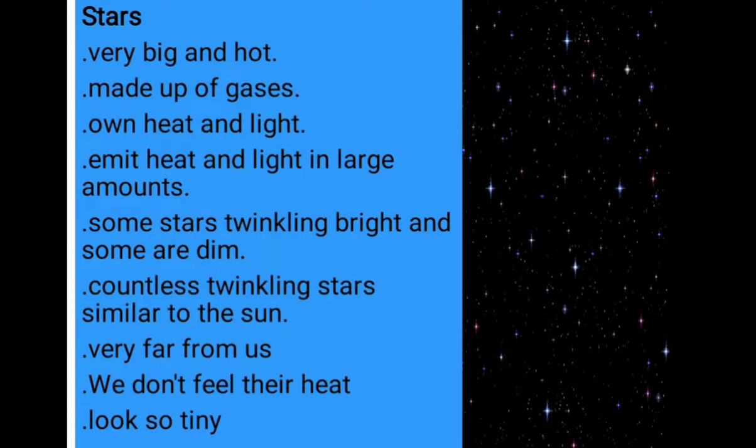Some stars are twinkling bright and some are dim. There are countless twinkling stars similar to the sun. The one star is a sun. There are so many suns in the night sky, but they appear very teeny because they are far from the earth, and we do not feel their heat. They are far from us, that's why we don't feel their heat, and they look so tiny.